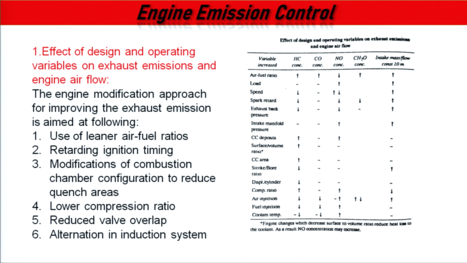If we increase the exhaust back pressure by designing a proper tailpipe or exhaust system, you can achieve this. If the exhaust back pressure increases, hydrocarbon emission will be reduced, there is no effect on carbon monoxide, and NOx will be reduced. Intake manifold design also affects the NOx emissions. Then there are combustion chamber deposits, which form some hindrance in the combustion. So, hydrocarbon emissions increase.